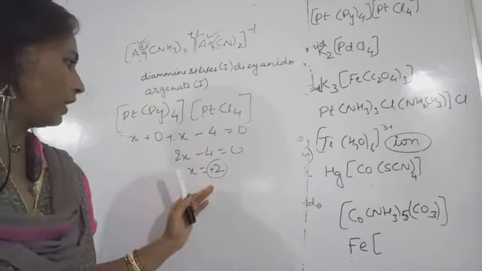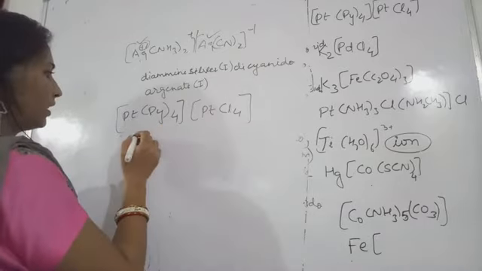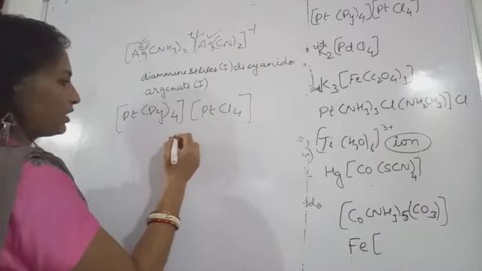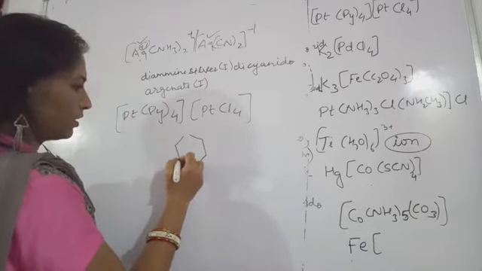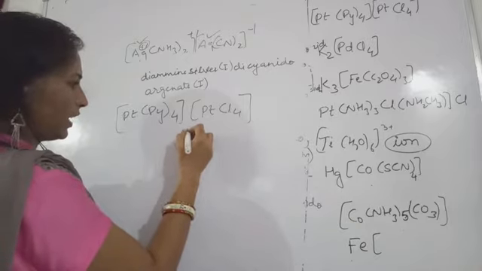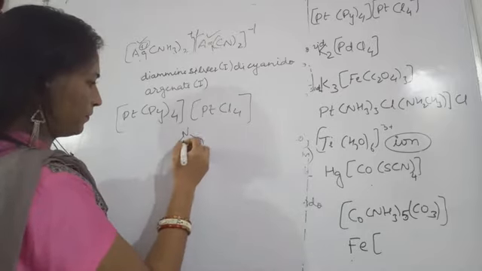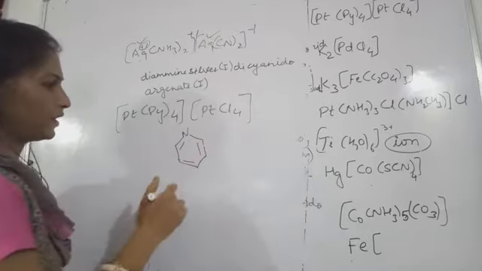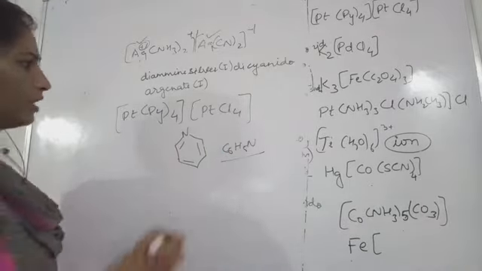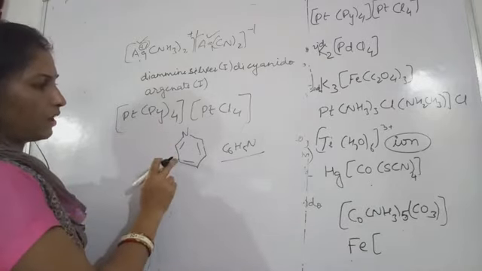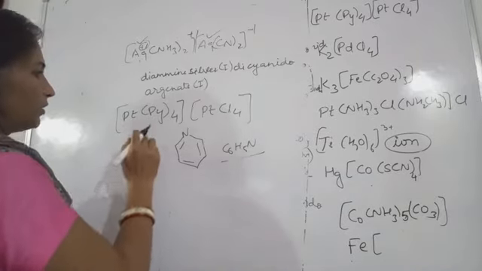So now let's write down the name. In this case, this is pyridine. Pyridine means what? Let me show you. This is the structure, and this is N, C6H5N. This you may also see as py, either this structure or this C6H5N. This is pyridine.